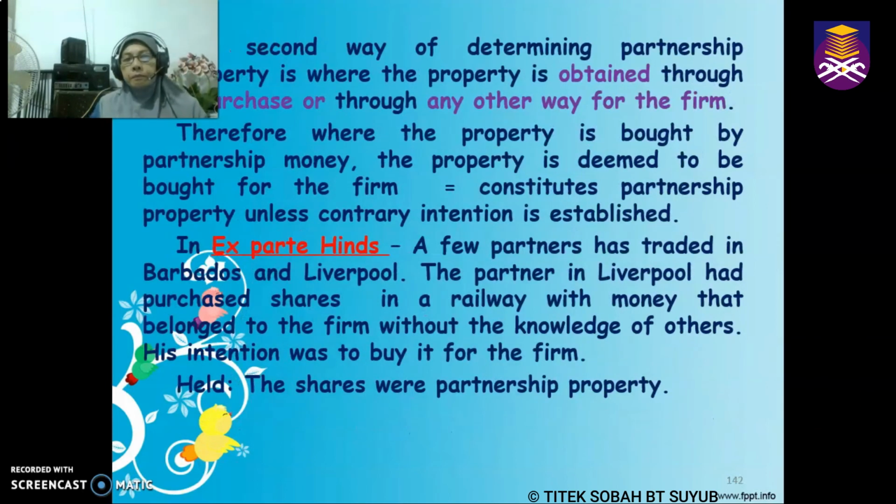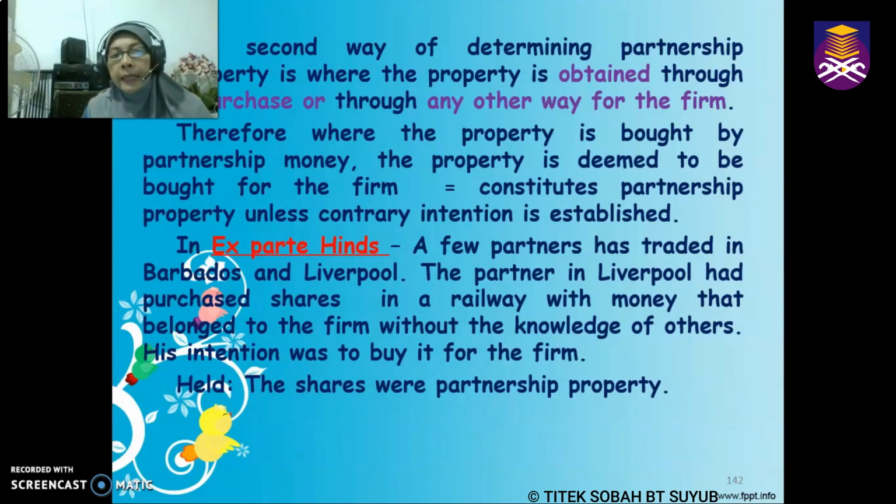So, the second way of determining partnership property is whether the property is obtained through purchase or any other way for the firm. If it has been bought with partnership money, of course, the presumption is that this is partnership property, unless it is shown otherwise.